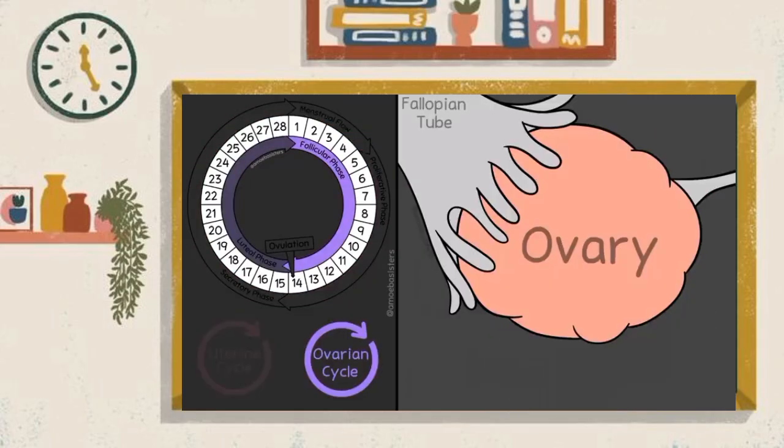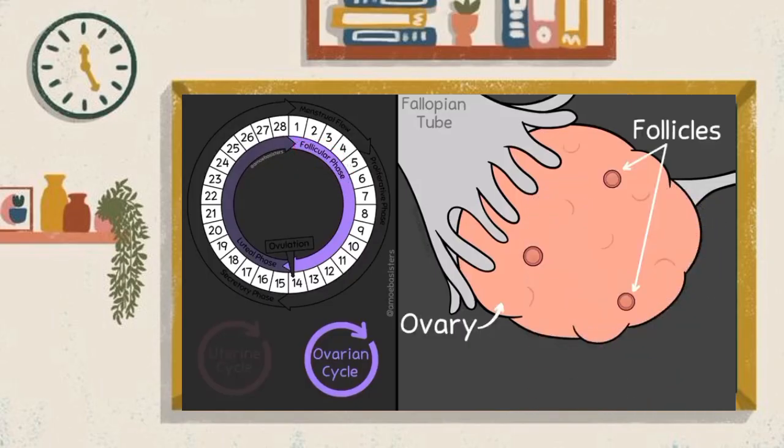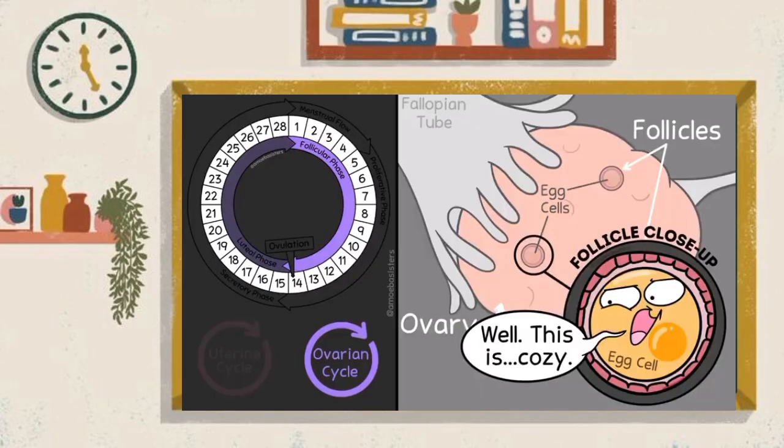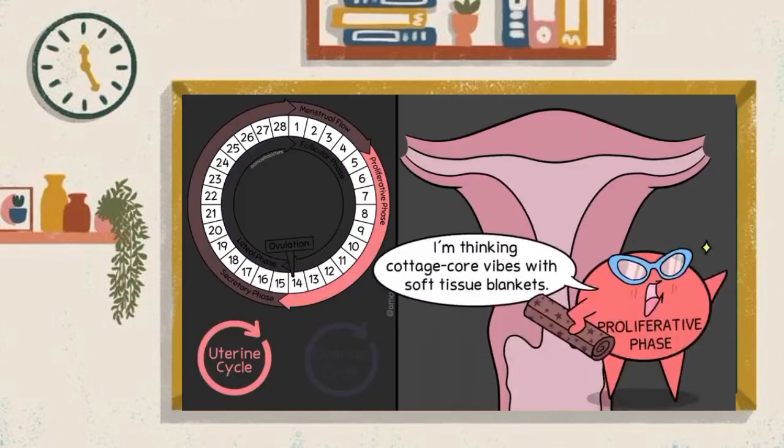At the same time, because remember these cycles happen concurrently, the ovarian cycle, which you can see on our circle diagram, is in the first of its 2 phases, the follicular phase. During this phase, follicles are starting to grow in the ovaries. Each follicle contains an egg cell, so the follicle is like a little egg house that will continue to grow throughout the phase.